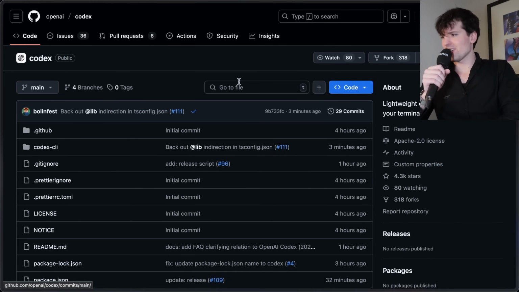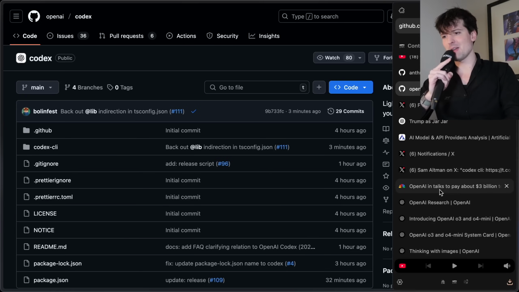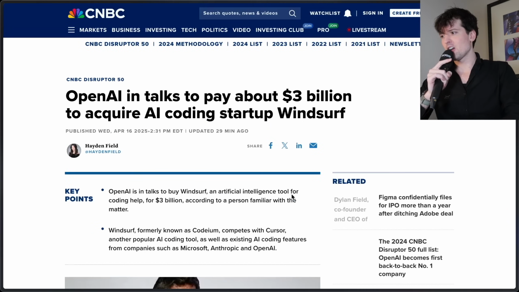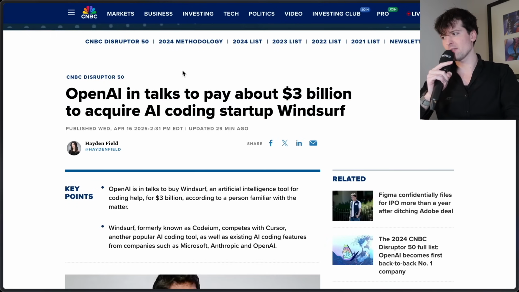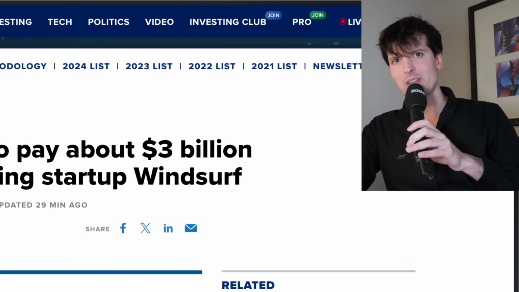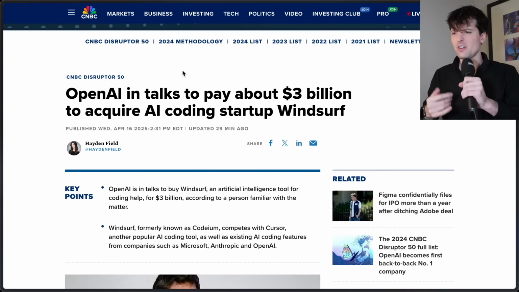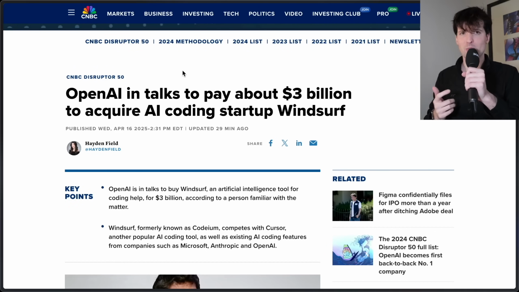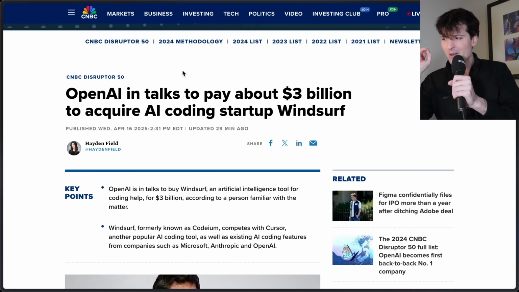So why are they doing this? Why would they put this out? I'm going to share one more interesting piece of info before I drop my conspiracy theories. OpenAI is in talks to pay about $3 billion to acquire the AI coding startup Windsurf. Hey, OpenAI, you know that I'm a lot cheaper than $3 billion, right? And I can fix your website? Sorry. Had a self-plug. Anyways. Windsurf's a popular alternative to Cursor that's starting to get some serious traction. I noticed how involved they were in some of the recent announcements, more so than I ever would have guessed they would be. They were being brought in to talk about the new model as part of the reveal. Seems like they are very close now.